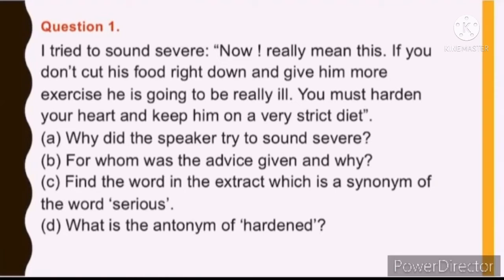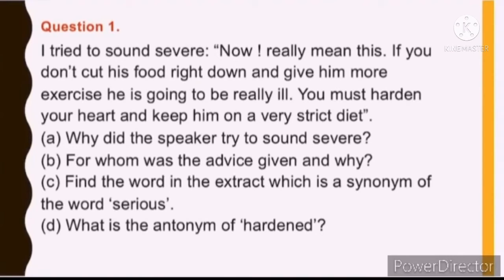So the first question: why did the speaker try to sound severe? So here, who is the speaker? The narrator, James Herriot. So why did the speaker try to sound severe? The speaker tried to sound severe to make Mrs. Pumphrey take his advice seriously and act on it.